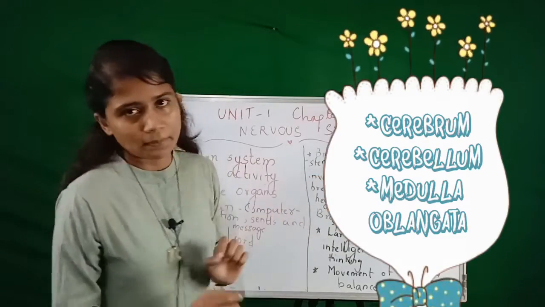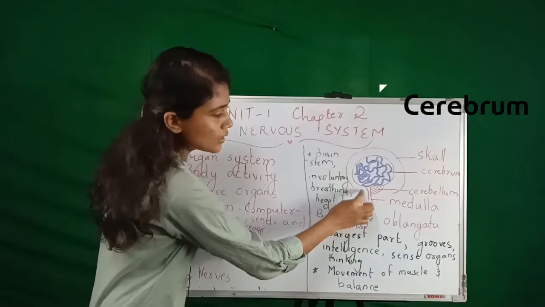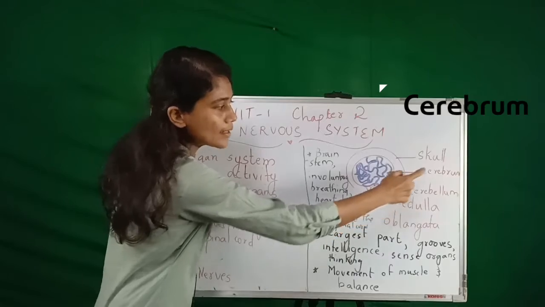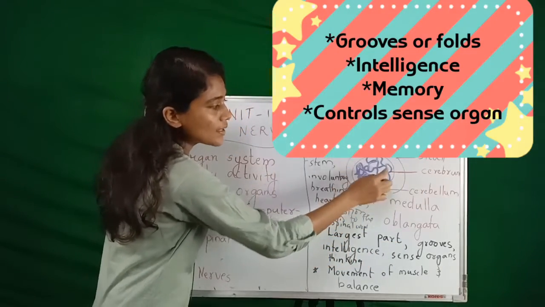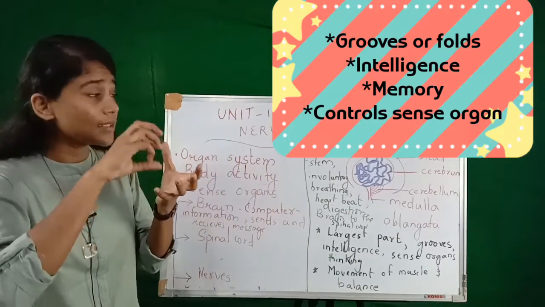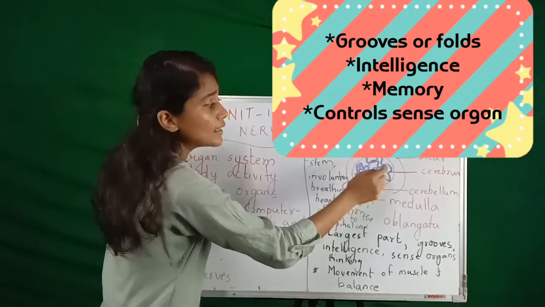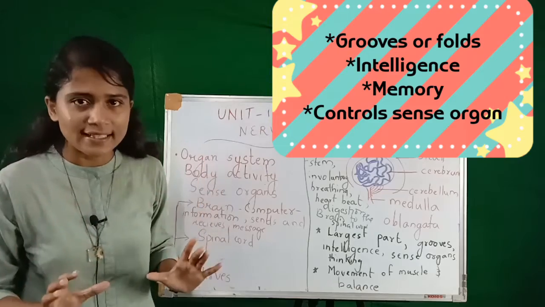Okay, what is cerebrum? Cerebrum is the largest part of a brain. This is the whole portion of a brain. So the largest part of a brain is called the cerebrum. The cerebrum has grooves. Grooves mean the cerebrum is folded and kept. This is the place which is known as the center of intelligence.